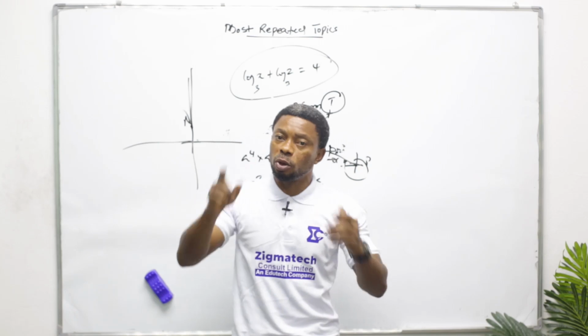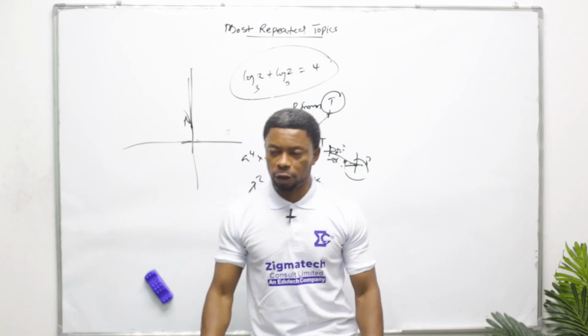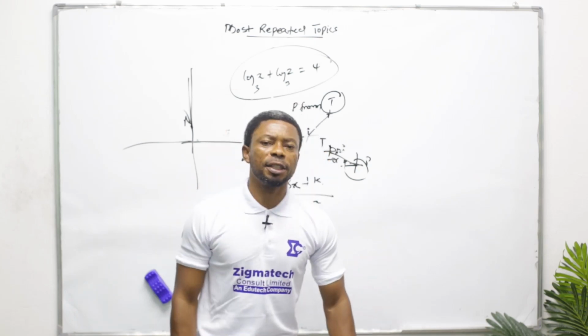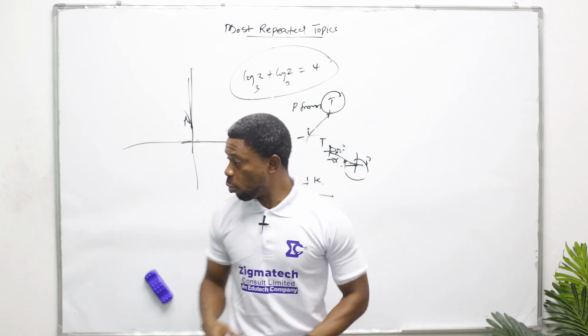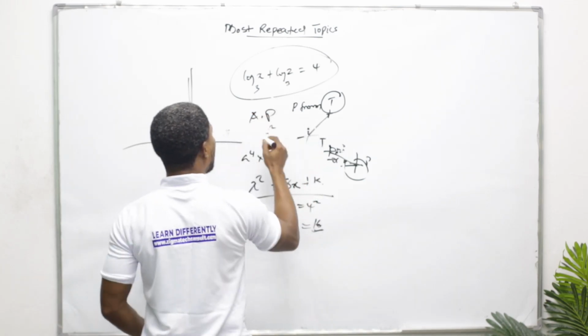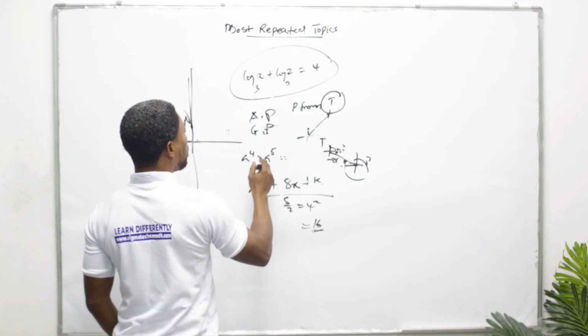If you have to do with a right-angled triangle, then use Pythagoras' theorem. That is under bearing. Then, let's go to sequence. You must know your AP. You must know your GP.